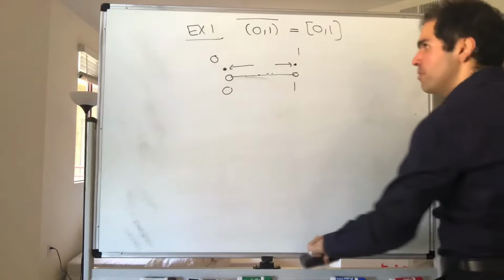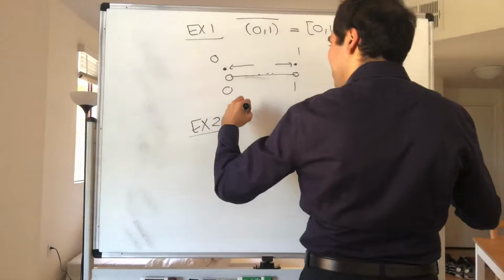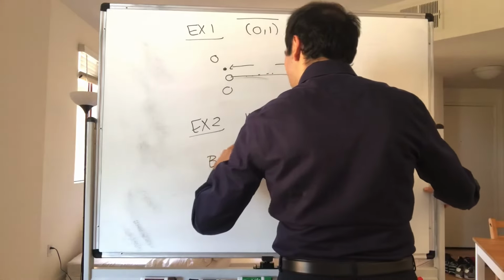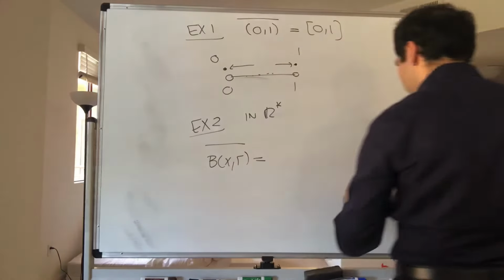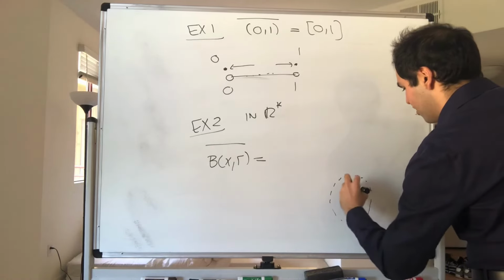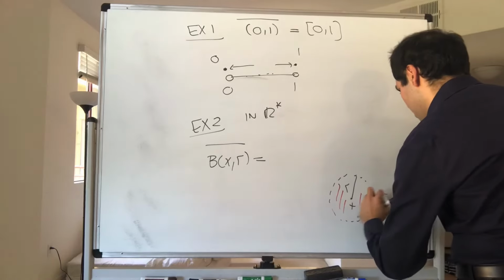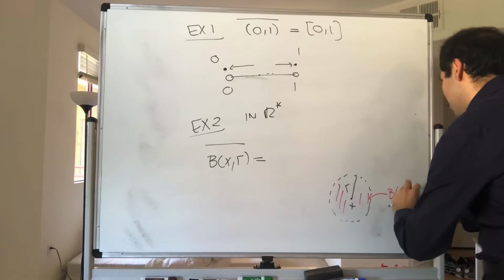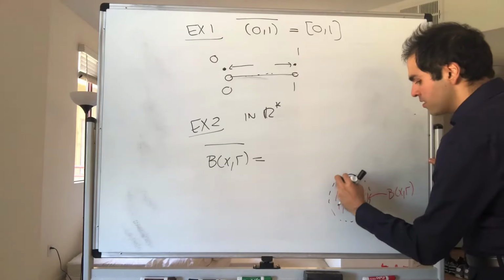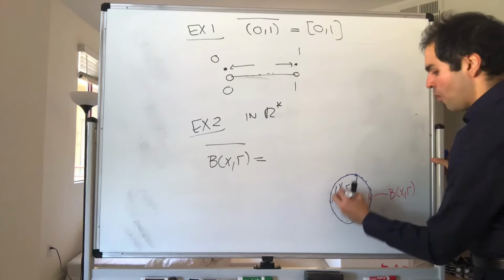Moreover, for the open ball, and be very, very careful, this is only true actually for R^k. So in R^k, if this is the open ball B(x, r), then the closure is actually the closed ball, meaning all the points that are a distance of less than or equal to r away.